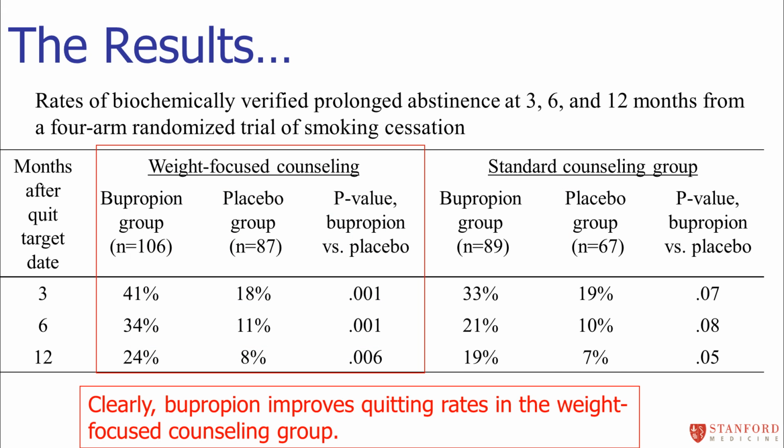If we then zero in on the weight-focused counseling group, did the drug here improve quitting rates? And it's pretty clear that the drug improves quitting rates in the weight-focused counseling group, right? The rates go from 18% to 41%, 11% to 34%, 8% to 24%. They more than doubled the quitting rates if you add the drug. And the p-values comparing the drug versus the placebo within that weight-focused counseling group were highly statistically significant. So pretty clear that the drug works in the weight-focused counseling group.